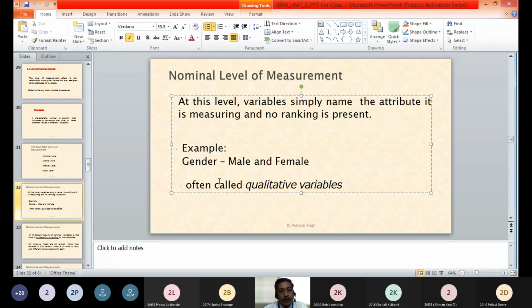So this type of variable wherein we just name the variables is called nominal level of measurement, and these variables are generally qualitative in nature. So gender is a qualitative type of variable wherein we are just giving a name to a particular variable. Are you understanding this?